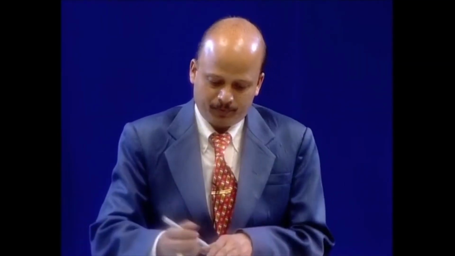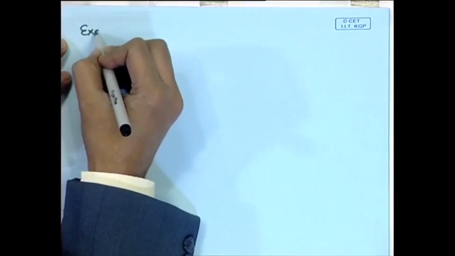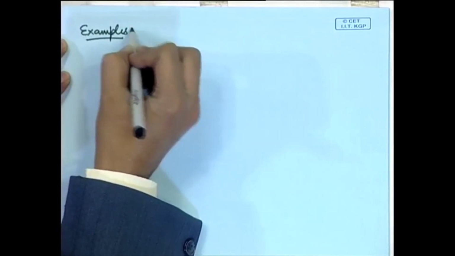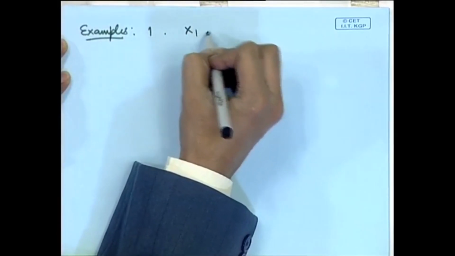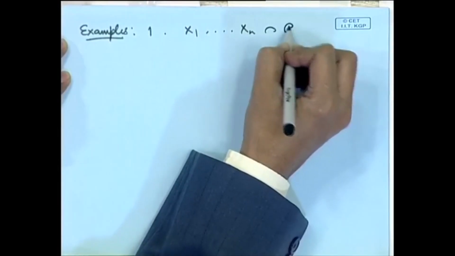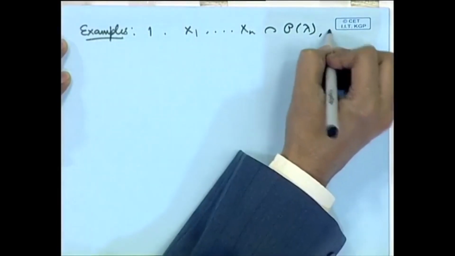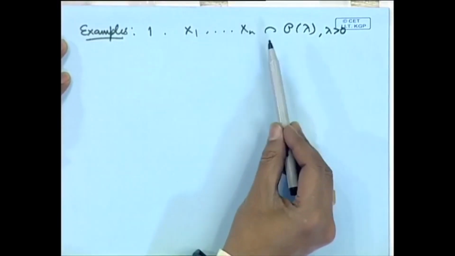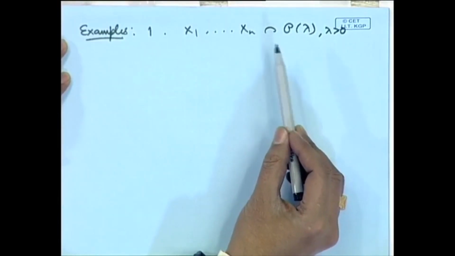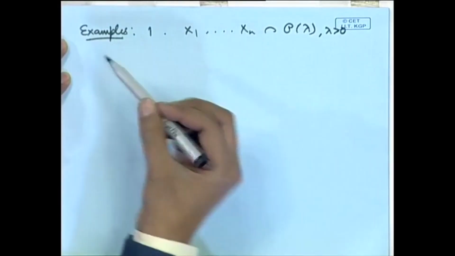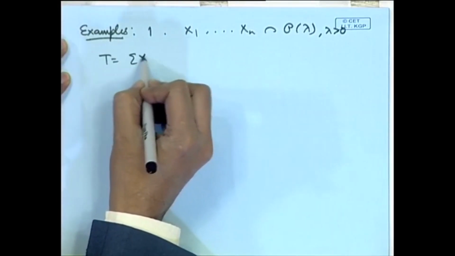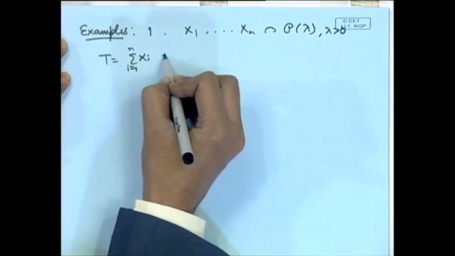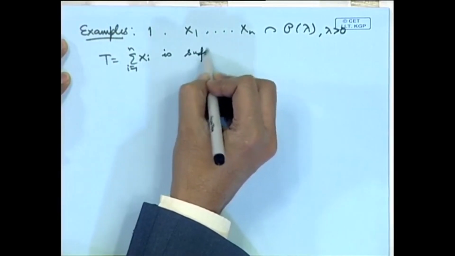So, let us go back to the examples which we have done earlier. One of the first problems we considered was estimation of the parameter of a Poisson distribution. Now the question arises about completeness and sufficiency. So, here T is sufficient.